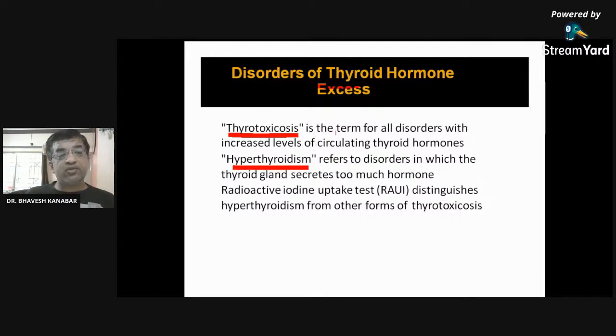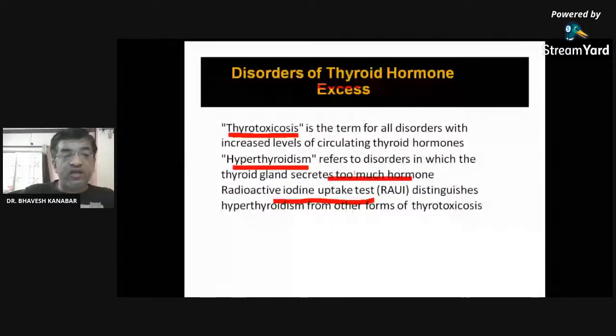Thyrotoxicosis is the term for all disorders with increased level of circulating thyroid hormone, while thyroid tests distinguish hyperthyroidism from other forms of thyrotoxicosis. There is a very thin line between hyperthyroidism and thyrotoxicosis. If you don't remember, it will be okay. Just remember that increased thyroid hormone secretion occurs in both of these.